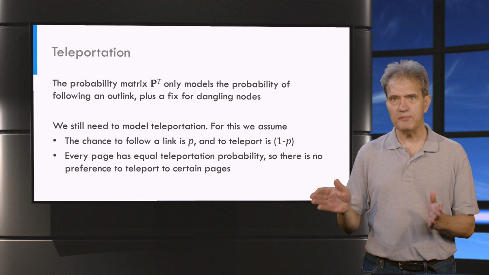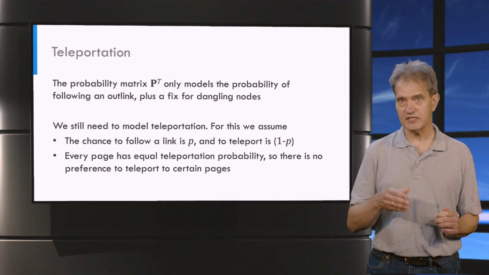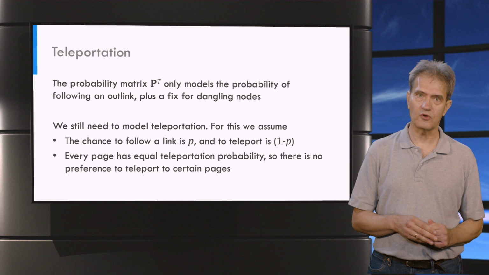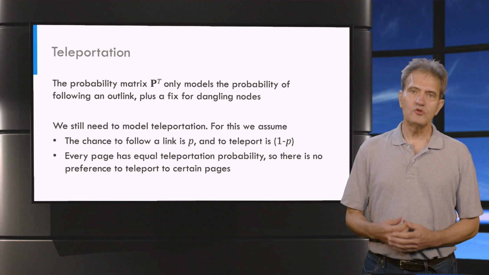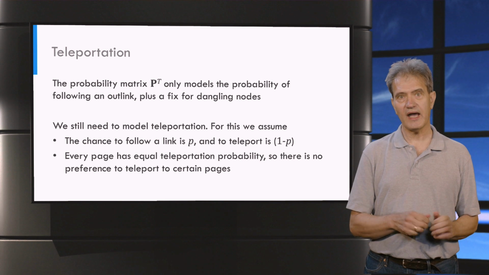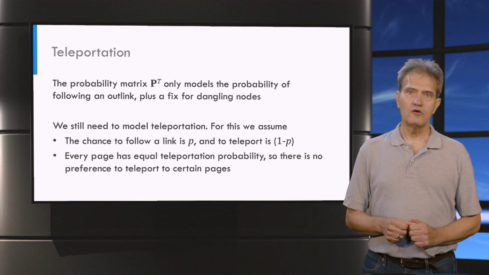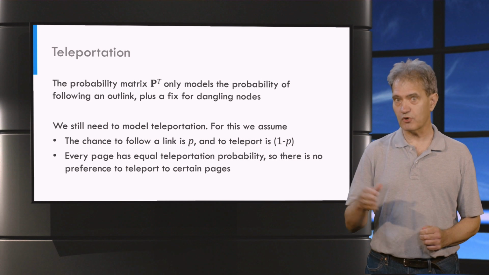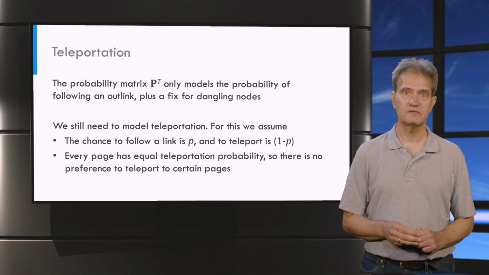But this does not model the complete behavior that also includes teleportation. Teleportation away from a page to another page, simply because we decide not to follow a link, but to put the web address in the toolbar. To model the probability of this behavior, we assume that the chance that we follow a link is P and the chance that we teleport away is 1 minus P. Furthermore, we assume that every page has equal probability to be teleported to. So every page has the same probability of being the destination page.